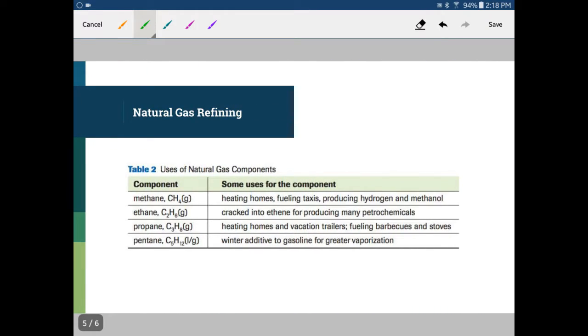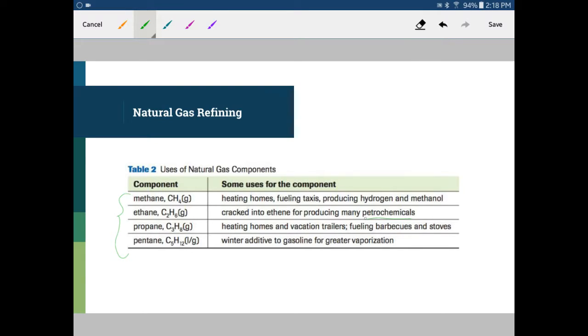So some uses of these natural gas components. Notice we've kind of pulled these 4 out of that list that we had on our previous slide there. Again, methane is used for heating homes, fueling taxis, producing hydrogen and methanol. We have ethane that's cracked into ethene, and we produce a lot of petrochemicals from ethene, like polyethylene, so plastics, things like that. That's very important.